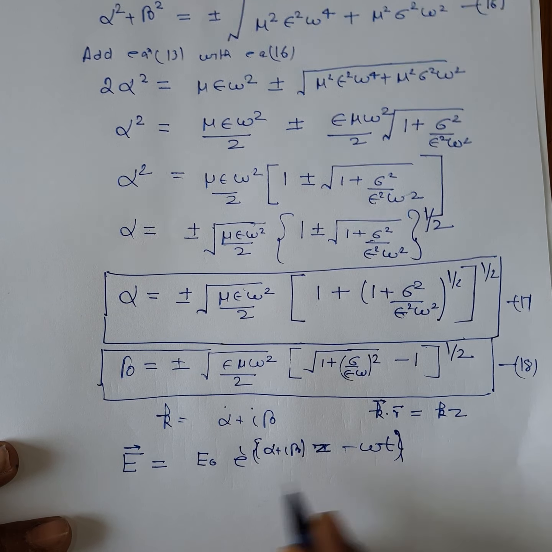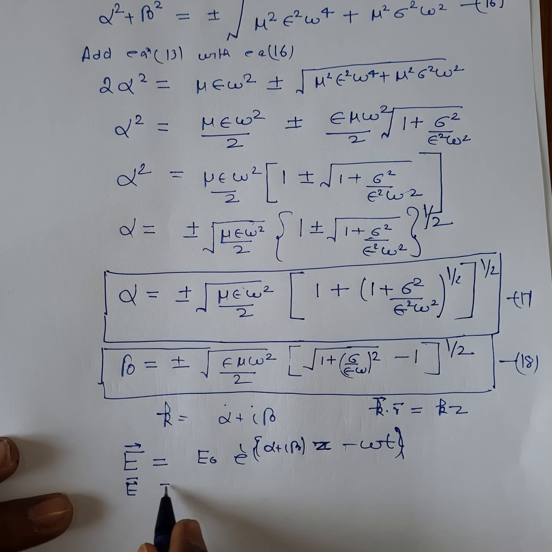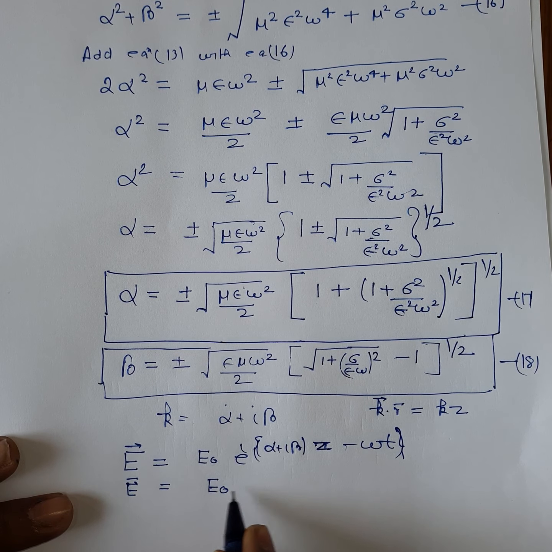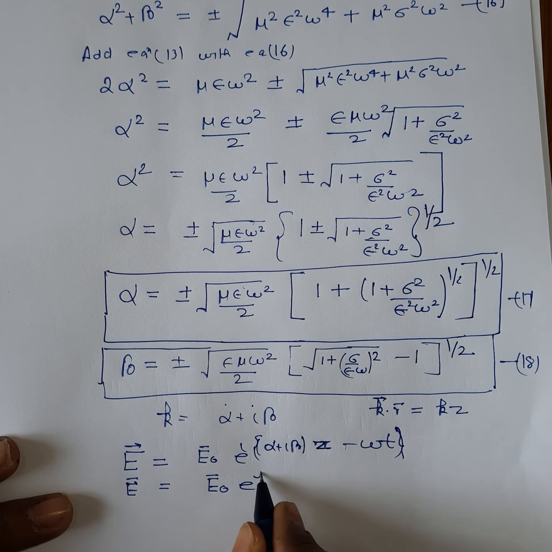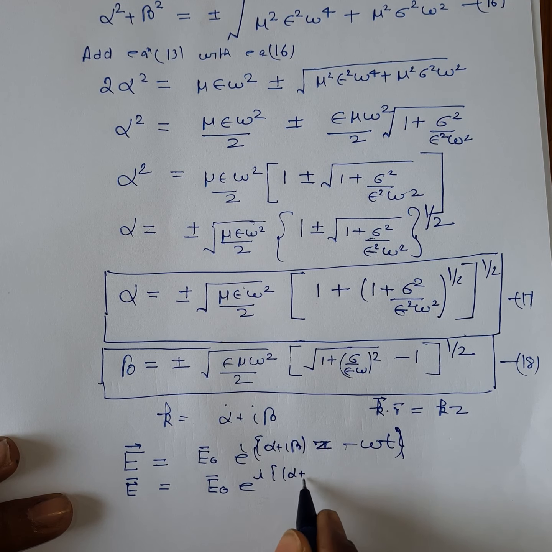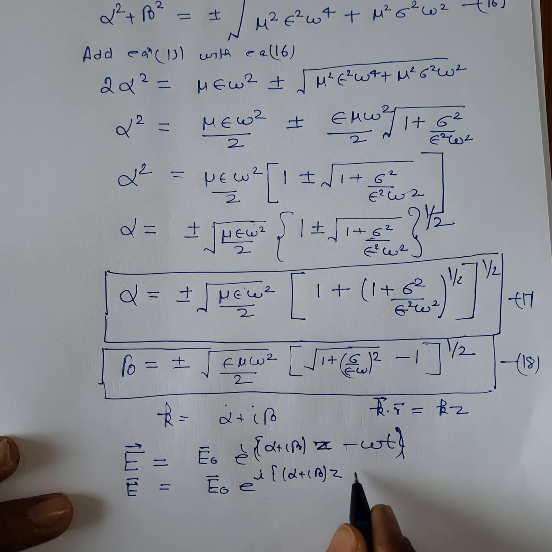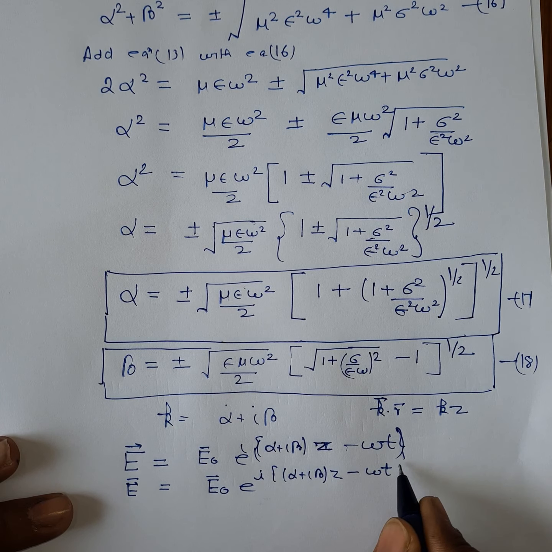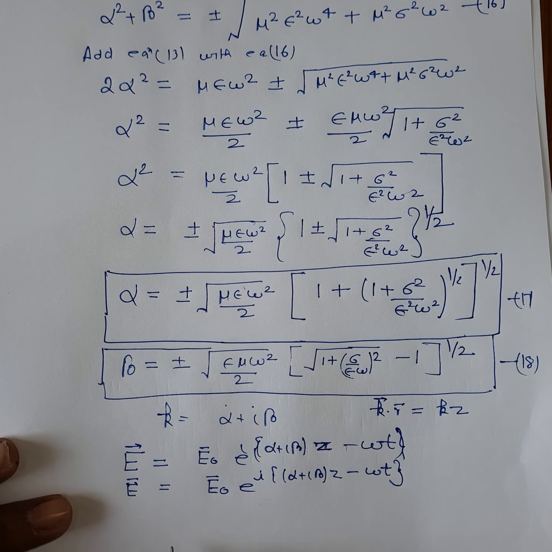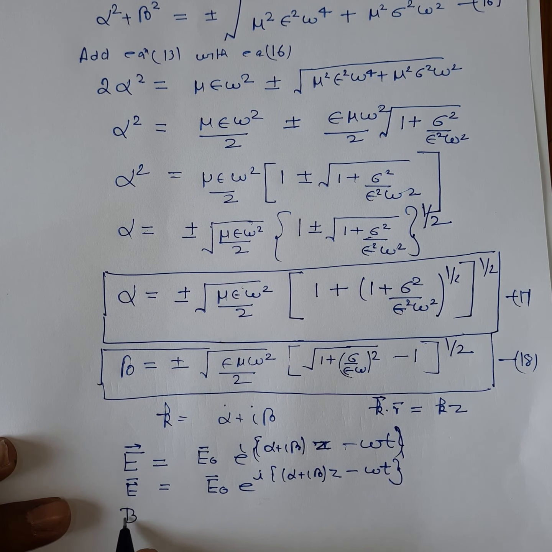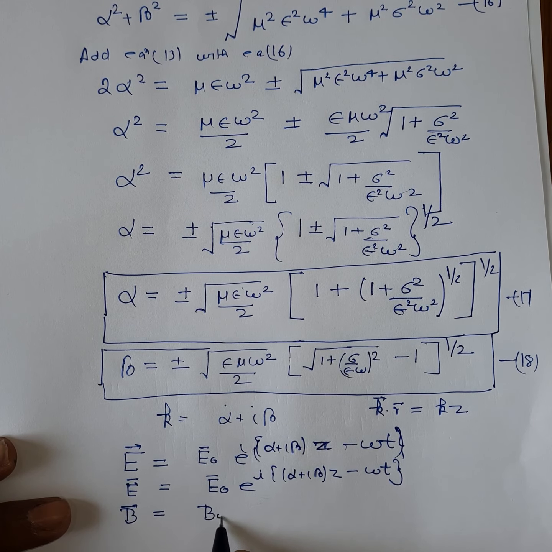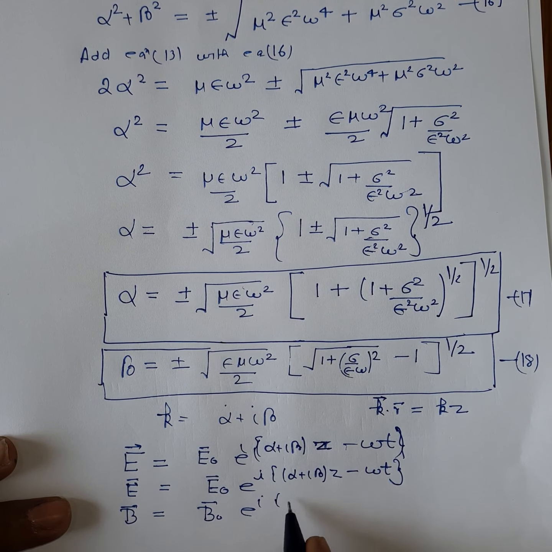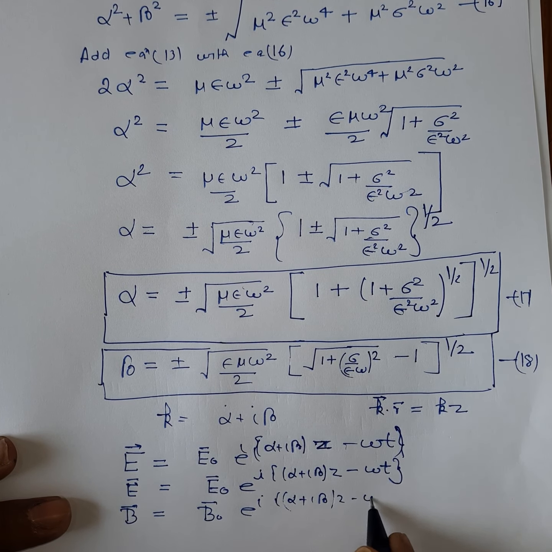Okay, let me rewrite. E is equal to E0 e to the power i times alpha plus i beta, z minus omega t. Similarly, we can write for the magnetic field B is equal to B0 e to the power i times alpha plus i beta, z minus omega t.